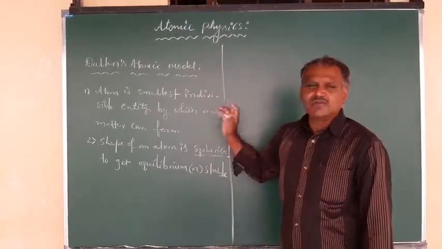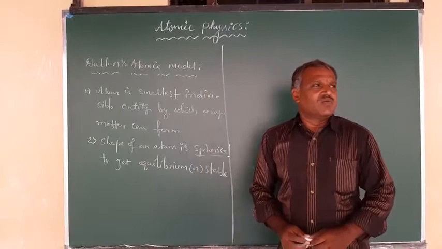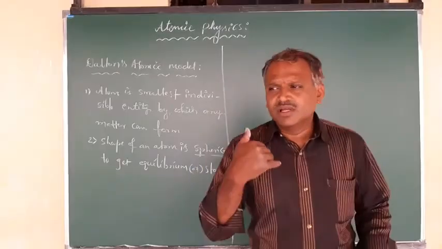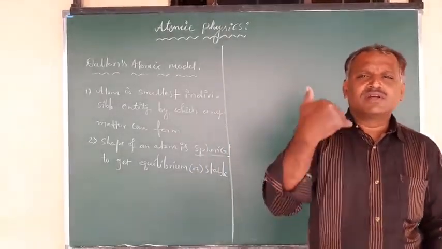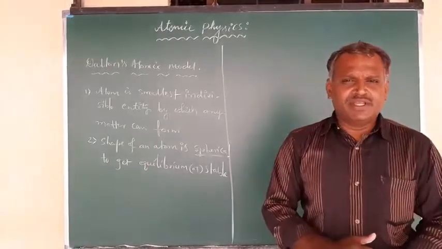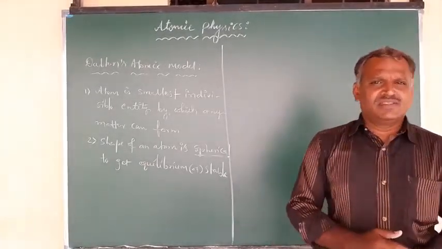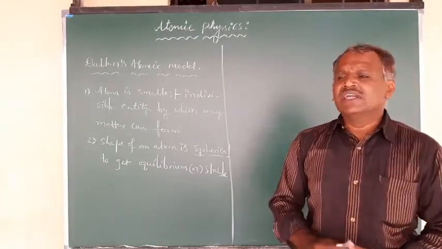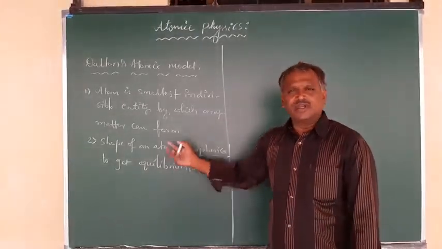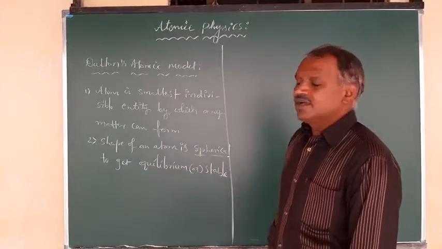So this is the information given. But the nucleus, the charge, the mass, or other quantities, they did not discuss anything about these. So this is what is given by Dalton.